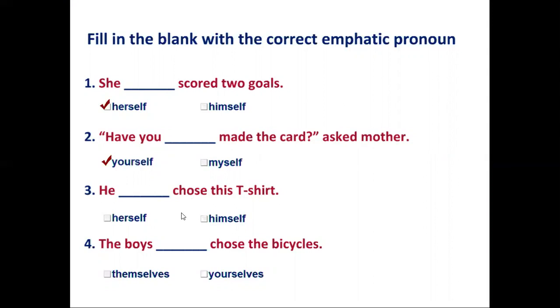He himself chose this t-shirt. So fourth one, the boys dash chose the bicycles. What's the answer? Themselves. So these are emphatic pronoun. So likewise, you can write in your own sentence.